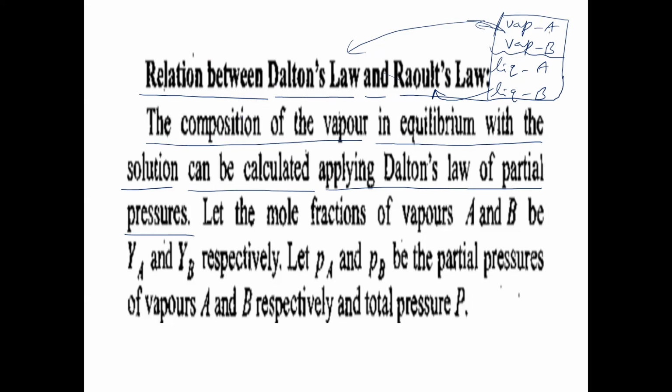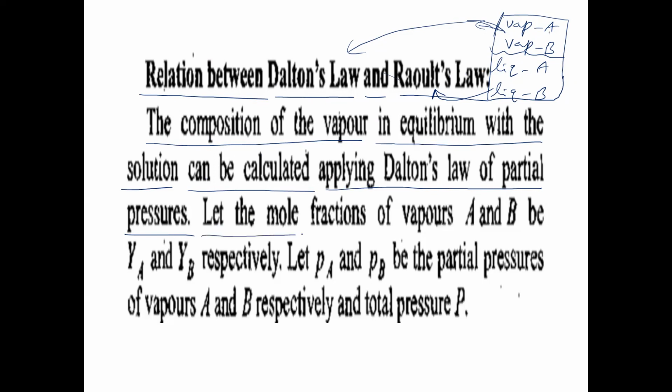This vapor A is in equilibrium with liquid A, and vapor B is also in equilibrium with the solution. So these two vapors are in equilibrium with the liquid solution. So the composition of the vapor in equilibrium with the solution can be calculated by applying Dalton's law of partial pressures.